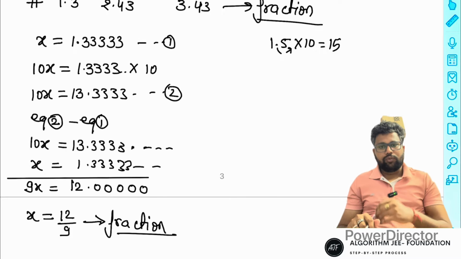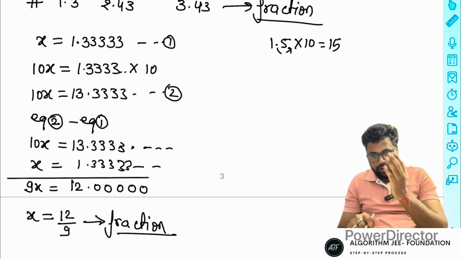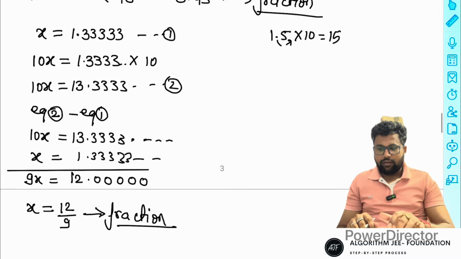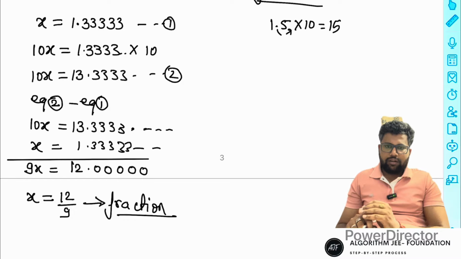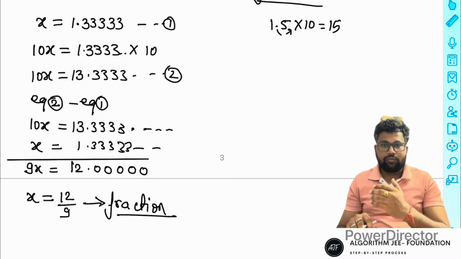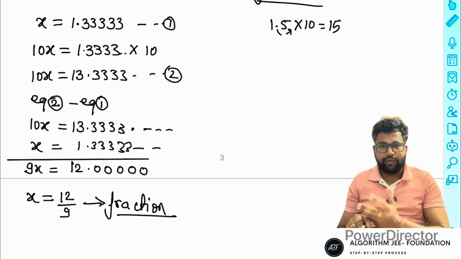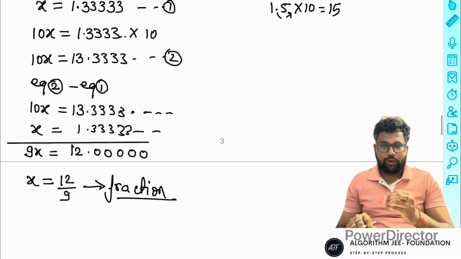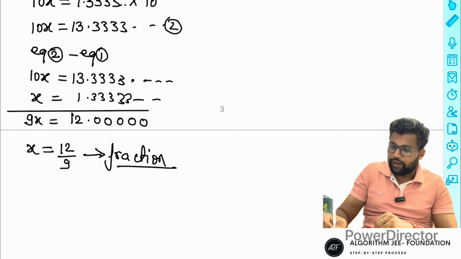So converting fraction form to decimal is easy, but converting a recurring decimal like 1.3 recurring to a fraction by the proper method is difficult for the JEE, because within a few seconds you can find the answer to these questions. So within a second, there is an easy way to find it.